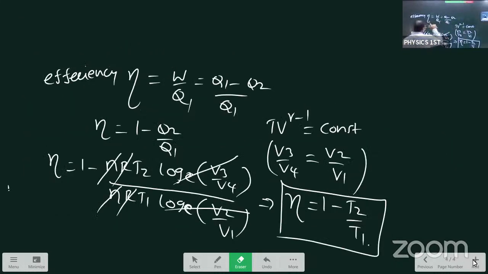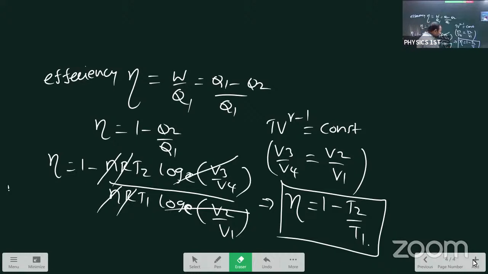Efficiency eta equals work done by the engine divided by heat absorbed by the engine. This one we write as Q2 by Q1. The nR log base e terms also cancel each other. By the relation PV to the gamma minus 1 equals constant, in this enlarged expression the volume terms cancel each other. Then we get 1 minus T2 by T1, student. This is the efficiency of the Carnot engine.